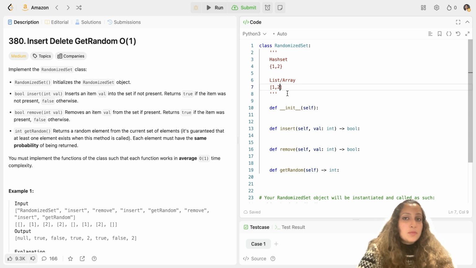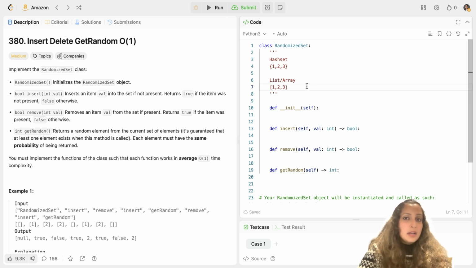But the problem which will come is in the remove function. Say suppose you also insert the third value 3, and the third value also gets inserted in the list. Now you have to remove this value 2. Removing from the set is okay. You can remove from the set. But how will you remove it from the list? To remove 2 from the list, you will first have to find it.